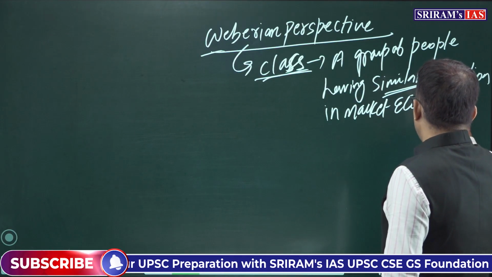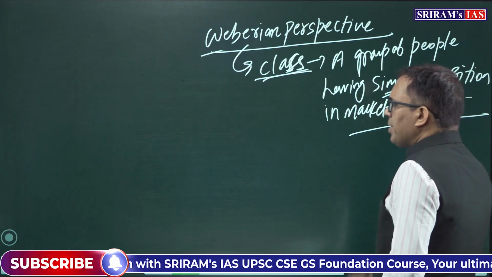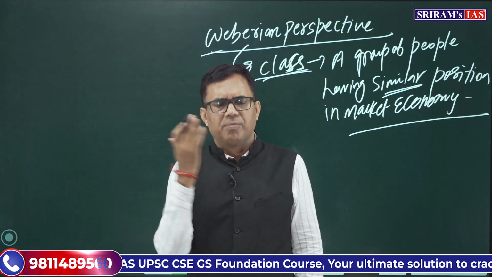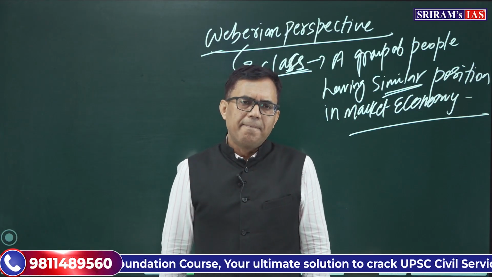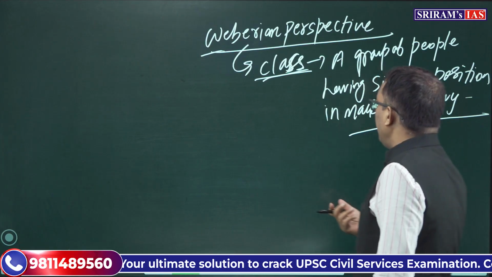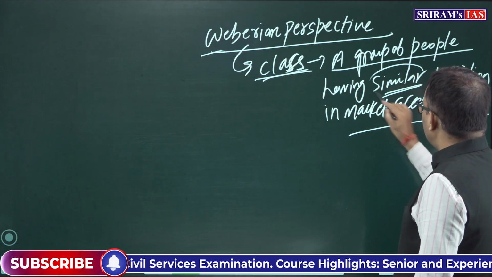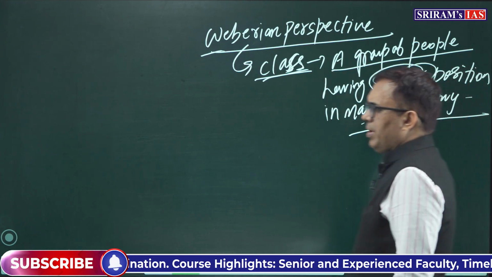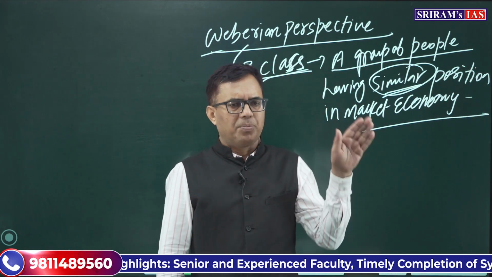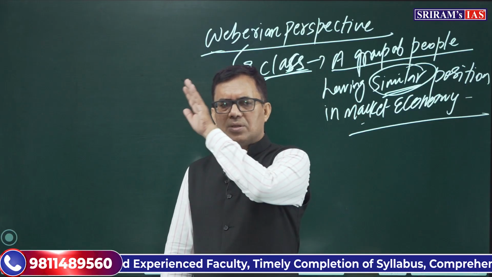So Weber says that class can best be understood in terms of a market framework in industrial society. Who is a class? A class means a group of people having a similar position in the market economy. One class of people has a similar position in the market economy, another class a similar position in the market economy.